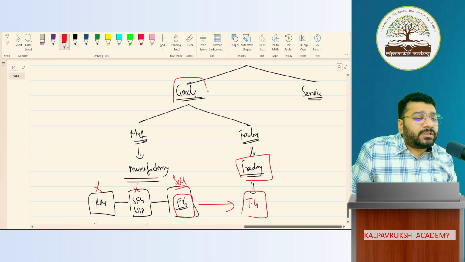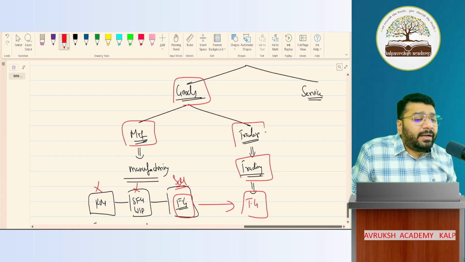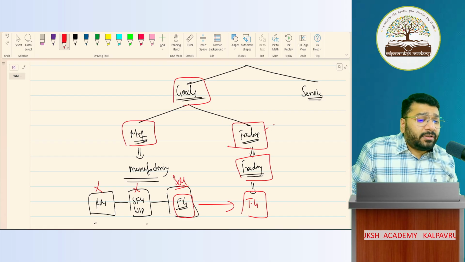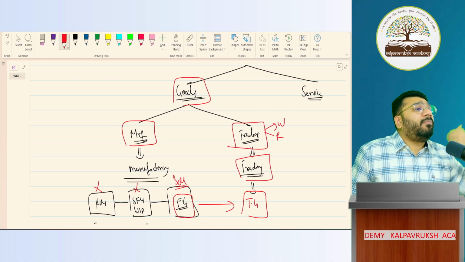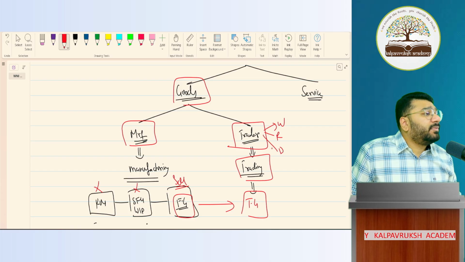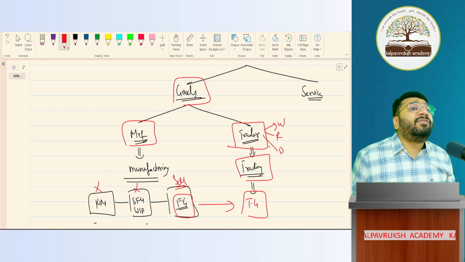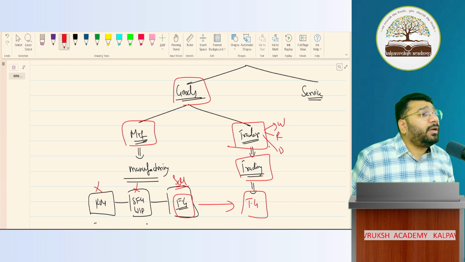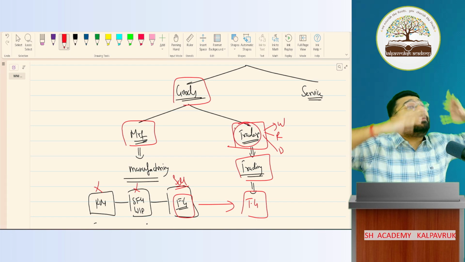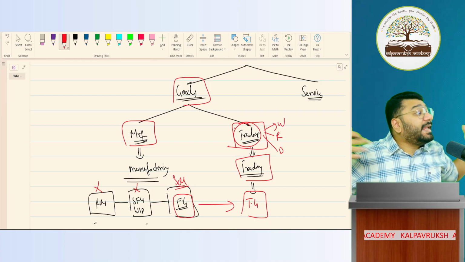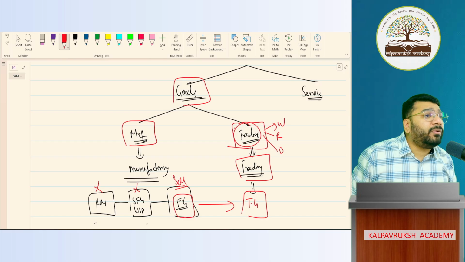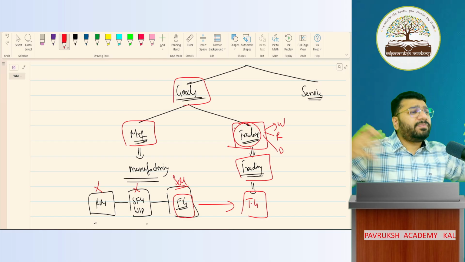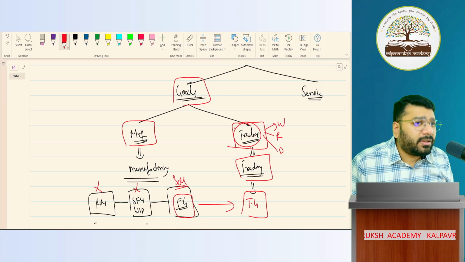So if you're dealing with goods, either you can be a manufacturer or you can be a trader. Now, traders are of multiple types. Wholesaler is one form of trading business. Retailing is one form of trading business. If you're a dealer, stockist, all these are different forms of trading business. So under trader, there are multiple sub-concepts. C&F, clearing and forwarding agent, also comes under the concept of trading. There are multiple things which you'll study in the upcoming classes. Got it?